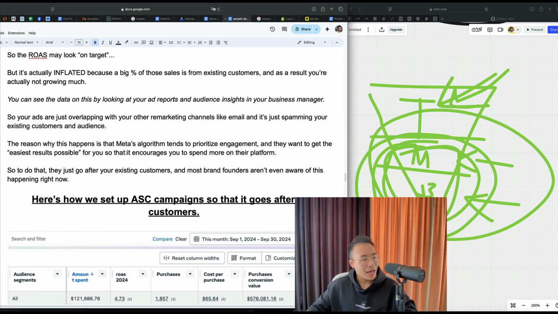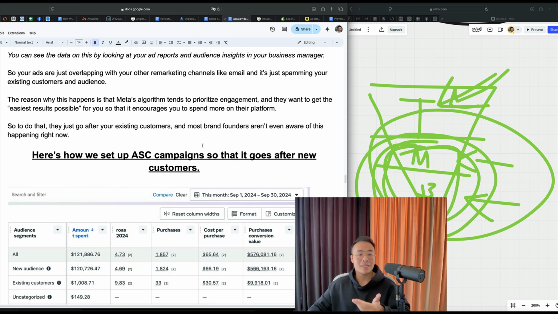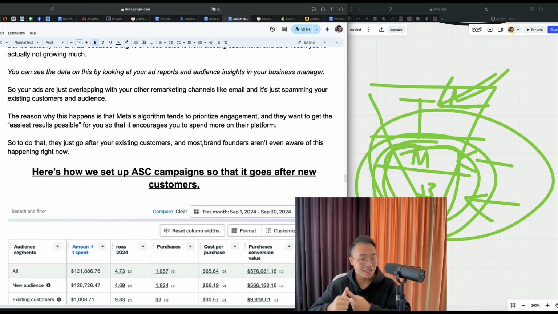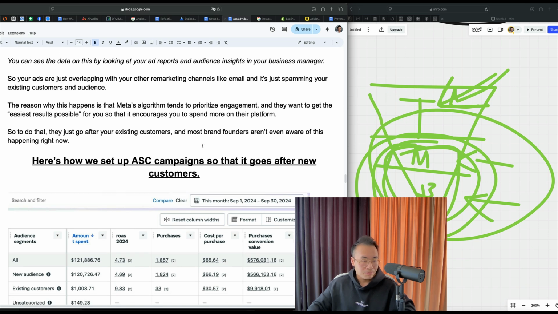The reason why this happens is that Meta's algorithm tends to prioritize engagement, and they want to get the easiest results possible, quote unquote, for you so that it encourages you to spend more on their platform. So to do that, they just go after your existing customers, right? Because they'll obviously engage the most, and they will be the ones that will buy, the highest percentage to buy. And most brand founders aren't even aware of this happening right now, right?